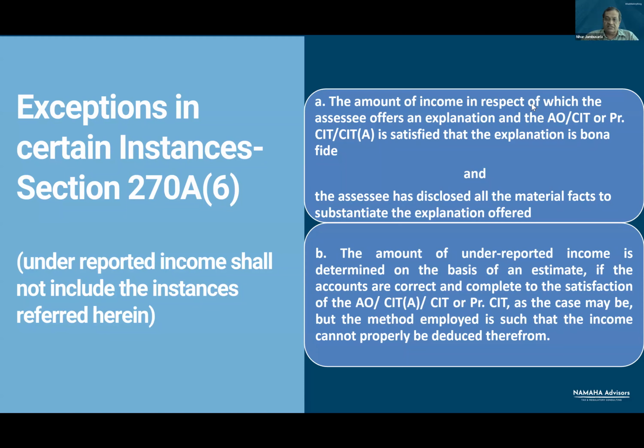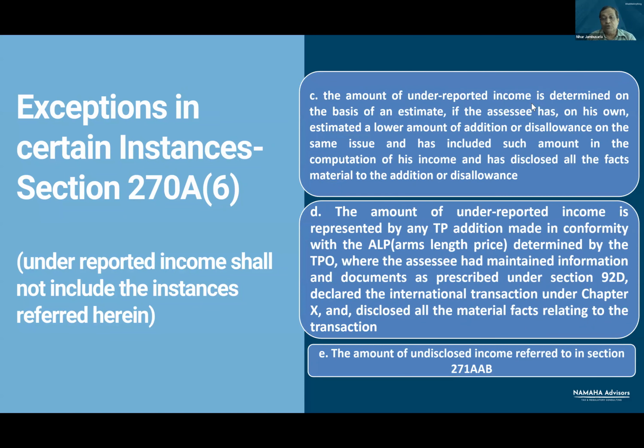Let us take the next case. Situation C. The amount of underreported income is determined on the basis of an estimate if the SSC has on its own estimated a lower amount of addition or disallowance on the same issue and has included such amount in the computation of his income and has disclosed all the facts material to the addition or disallowance. Again, let me explain this with an example.